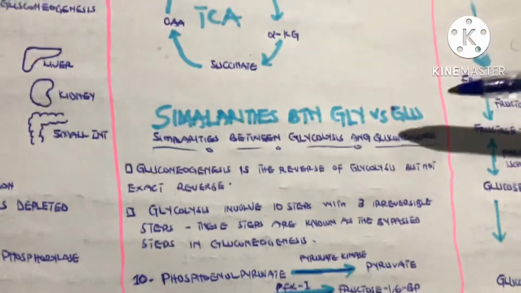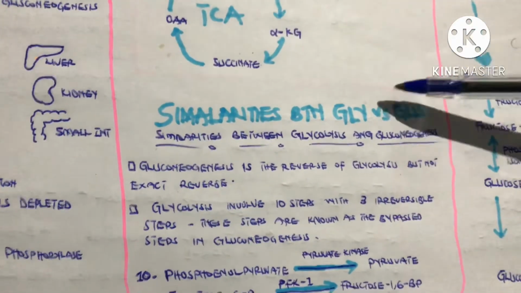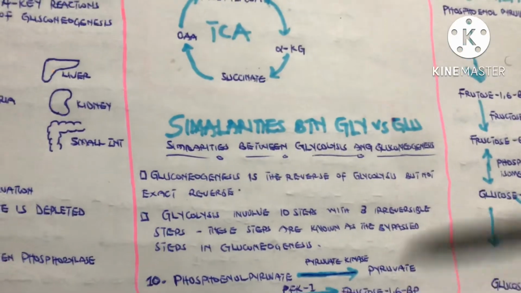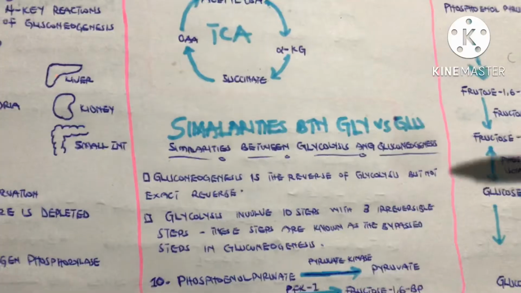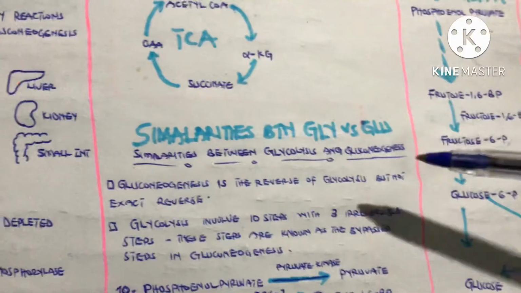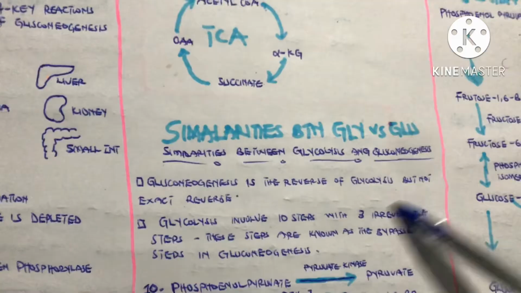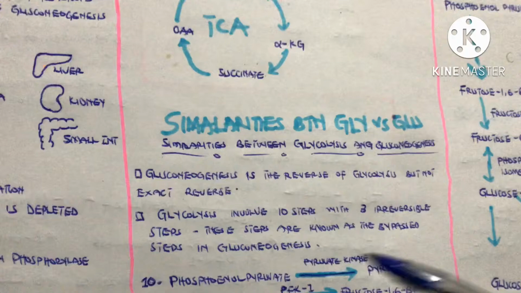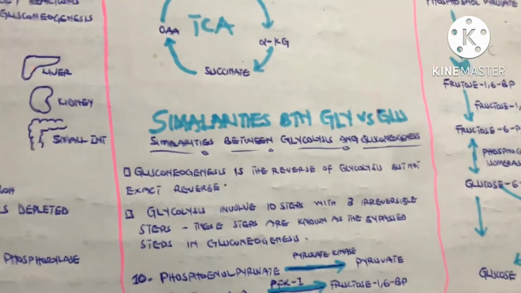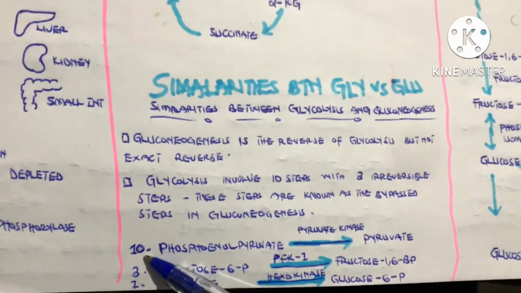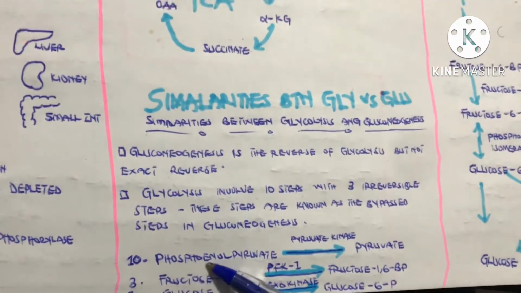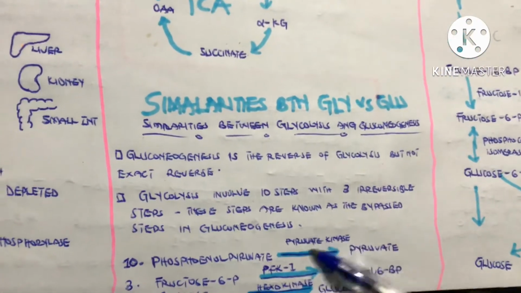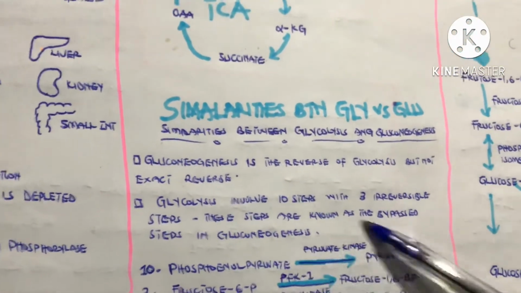Now, the next thing I want us to discuss is the similarities between glycolysis and gluconeogenesis. You see, gluconeogenesis is the reverse of glycolysis, but not the exact reverse. Glycolysis involves 10 steps with 3 irreversible steps, and these steps are known as the bypass steps in gluconeogenesis. And now the question is, what are these 3 steps? Step 10 in glycolysis is the conversion of phosphoenolpyruvate to pyruvate by the enzyme pyruvate kinase, and this step is irreversible. So this step is bypassed in gluconeogenesis.